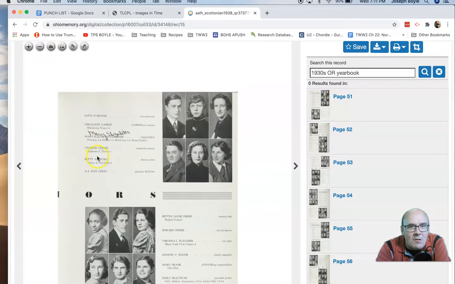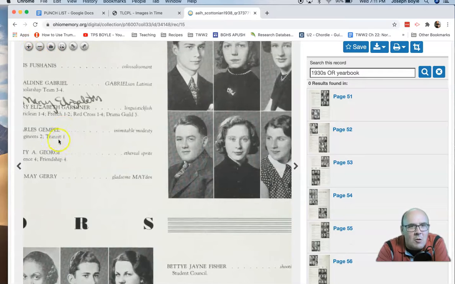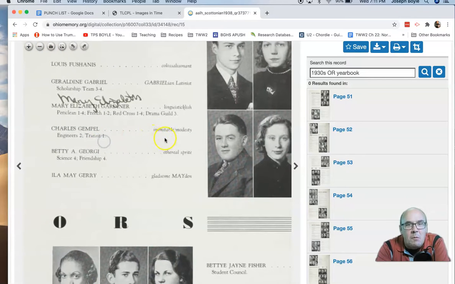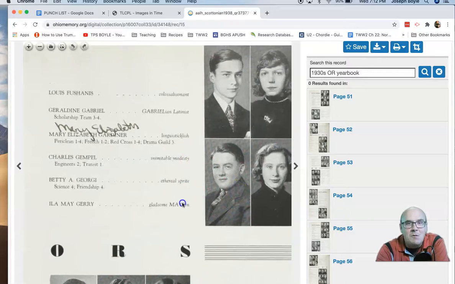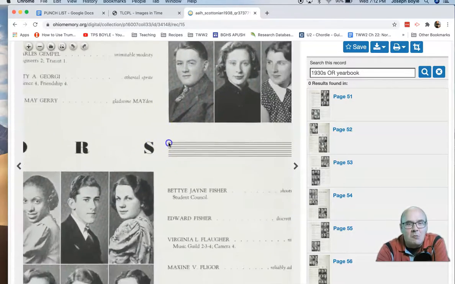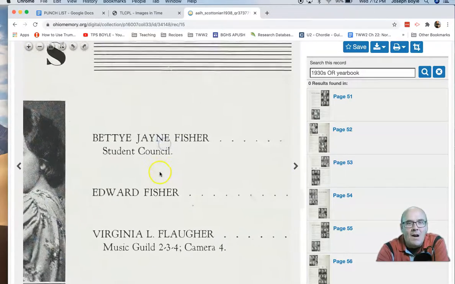We find out that Charles was part of the engineering club as a sophomore, transit club as a freshman, and we have a cute little quote about here. Inimitable modesty. Now, I will leave it to you to go do some definition searching on inimitable. It's a wonderful word about strength and everything, but he's an inimitably modest man. So a lot of times you will find these great little quotes that they have about somebody.